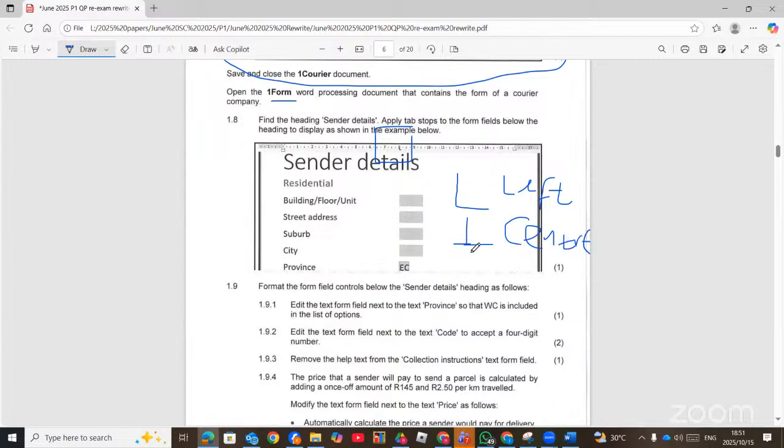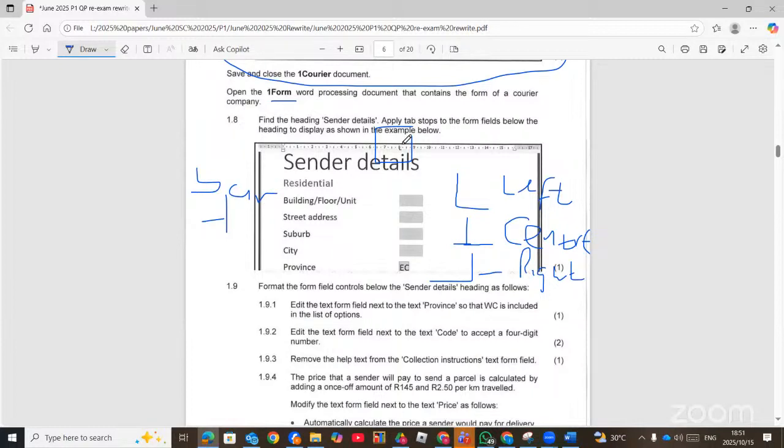If you see the reversed L, that is to that side, this one is right align. And then if you see just a straight line like this, it is a bar text stop. This is a bar, like a straight line.